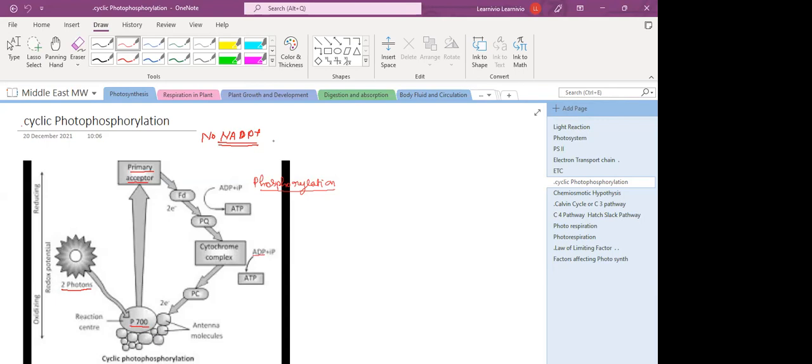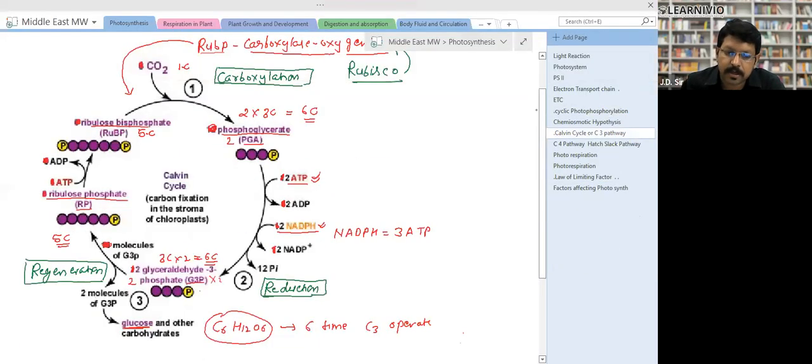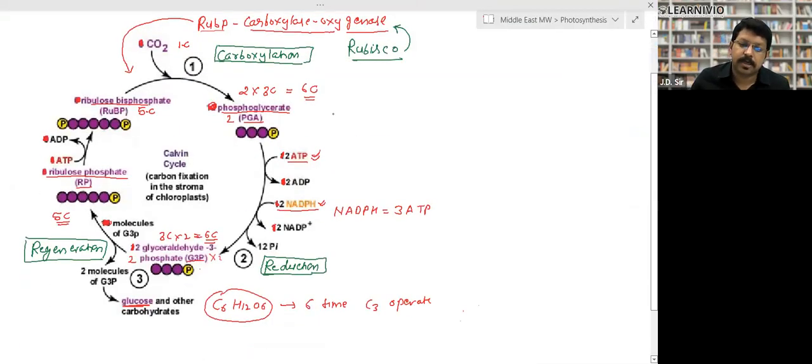Sir, can you please explain the Calvin cycle? Yes, Calvin cycle, why not? Look, this is called the Calvin cycle. It takes place in the matrix of the chloroplast. One time the Calvin cycle moves, it fixes one carbon molecule, and a glucose molecule has 6 carbon atoms. So to make a glucose molecule, it has to fix 6 carbon molecules. So how many times will the Calvin cycle operate? 6 times, right? Yes, sir.